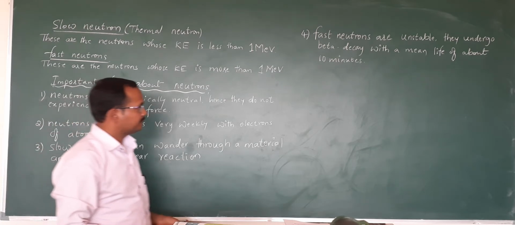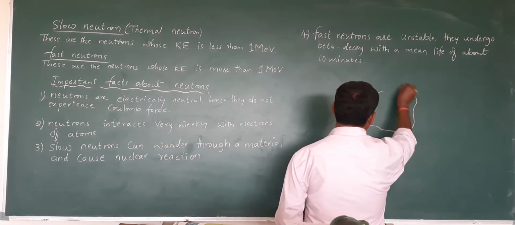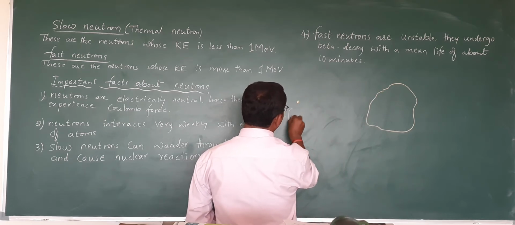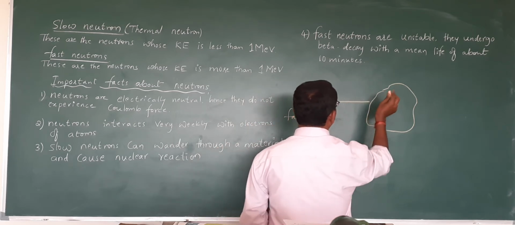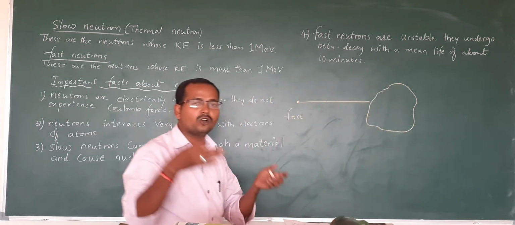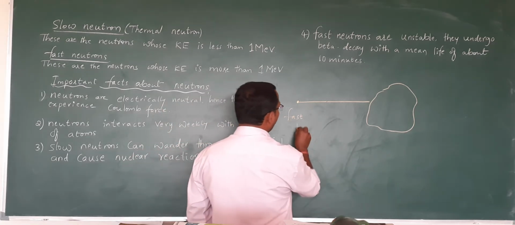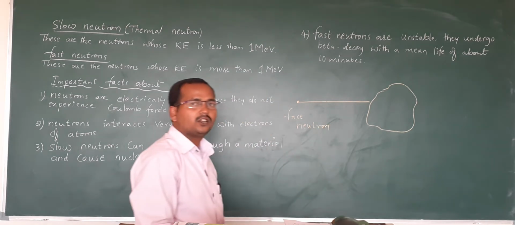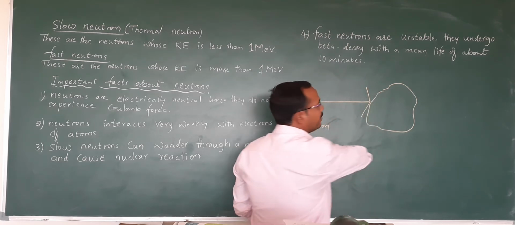For example, if you consider a nucleus here, and you consider a fast neutron, it will hit the nucleus and rebound. It will not go inside the nucleus and create the reaction. That's why a fast neutron is not advisable, because when it hits the nucleus, it will rebound.